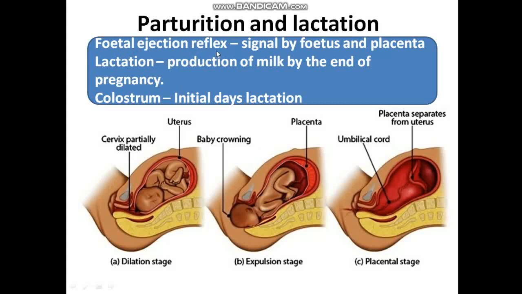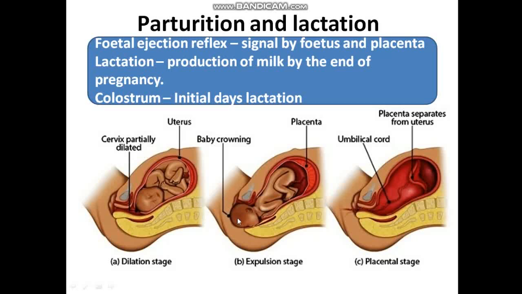This triggers oxytocin release from the maternal pituitary gland, and oxytocin also acts on the uterine muscles, especially the myometrium, and causes stronger uterine contraction, which again further results in the secretion of oxytocin. The stimulatory reflex between uterine contraction and oxytocin secretion continues, so stronger and stronger contractions are produced, due to which the baby is expelled out through the birth canal. It is called parturition.